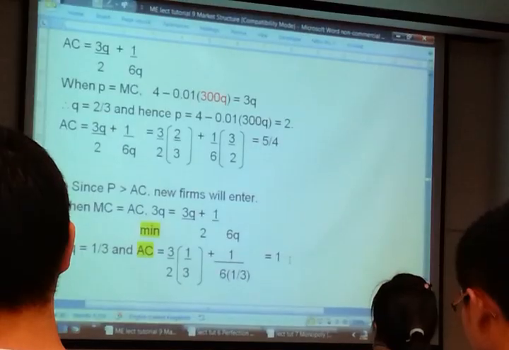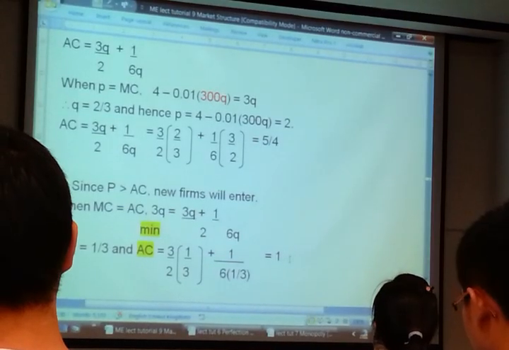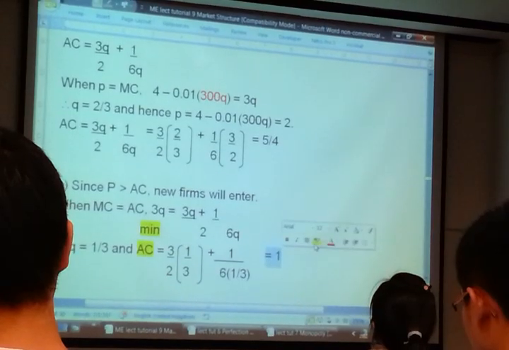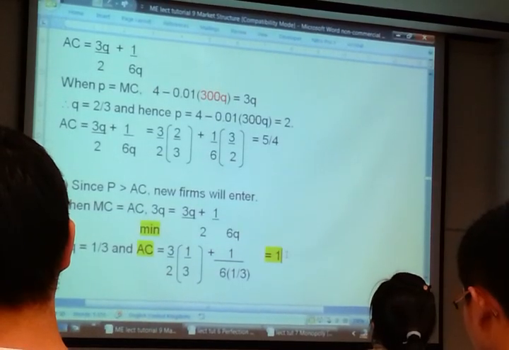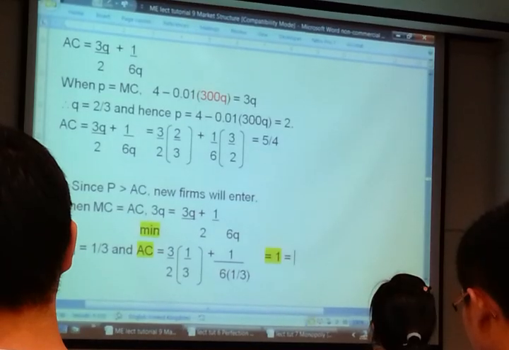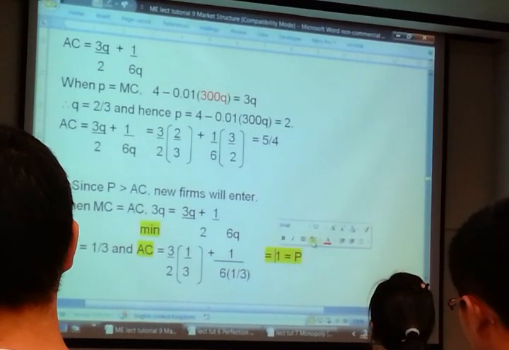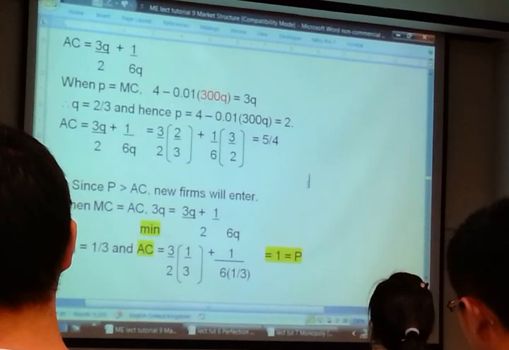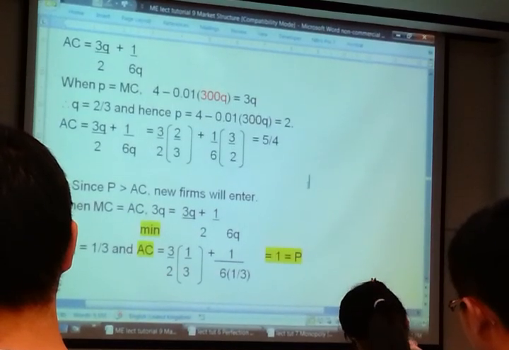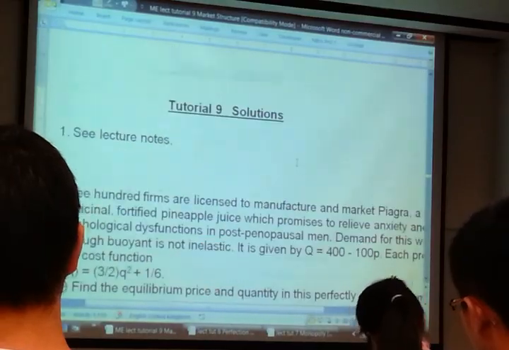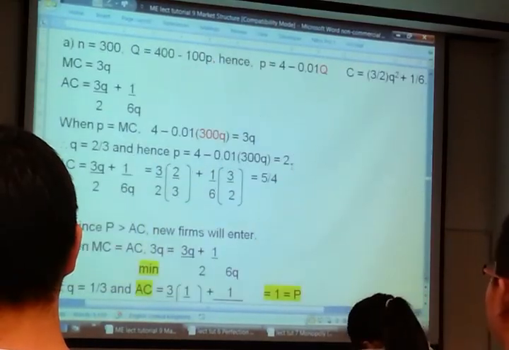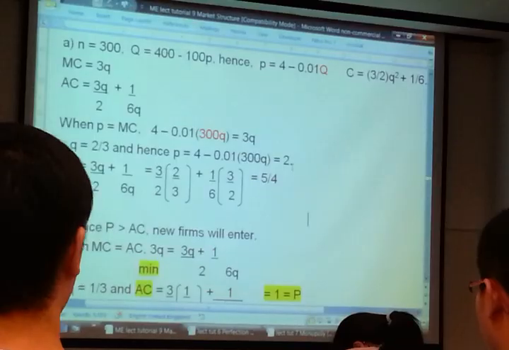Can you tell me what's the market price in the long run? What's P equal to? In the long run, P equal how much? It must be the same. Finish. So the problem is solved. Okay? Any questions?